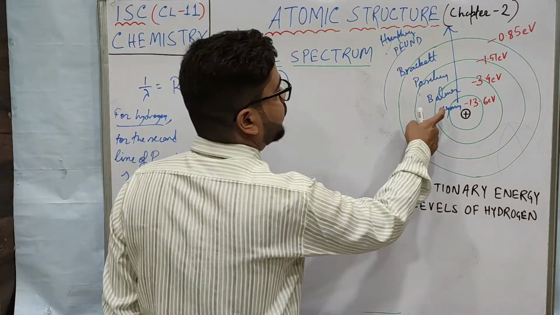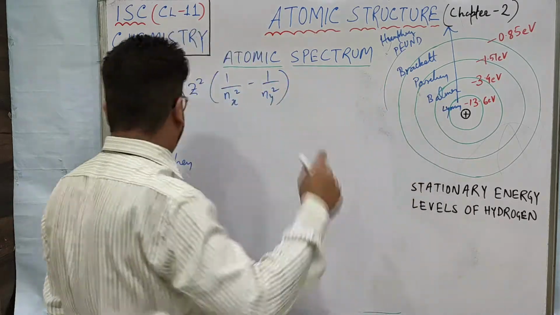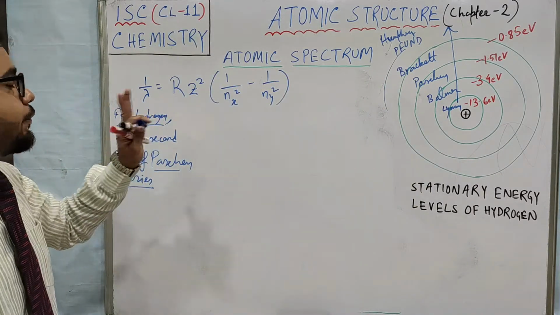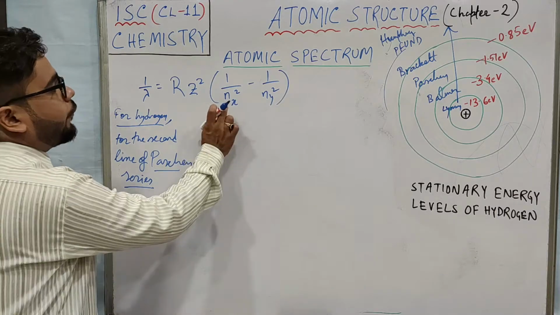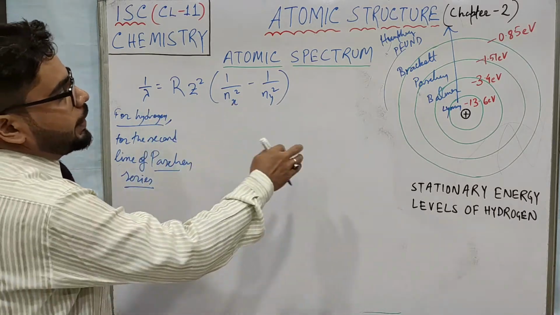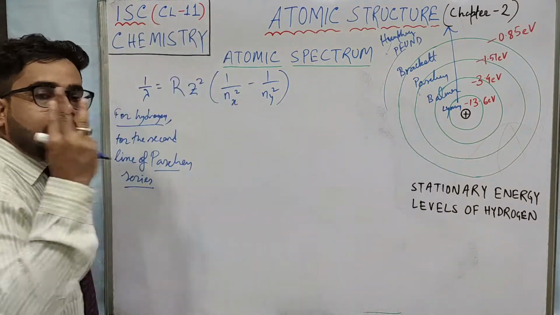Now Paschen is at which number? Lyman, Balmer, Paschen, right? So if Paschen is asked, your first n is fixed, number 3.